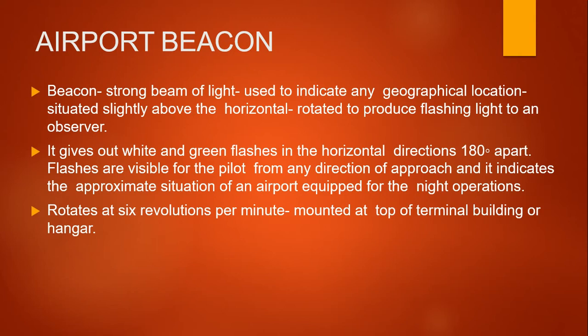It gives out white and green flashes, sometimes yellow, in the horizontal direction 180 degrees apart, and the flashes are visible to the pilot from any direction of approach. It indicates the approximate location of an airport required for night operation. It rotates at 6 revolutions per minute and is mounted on top of the terminal building or a hangar.